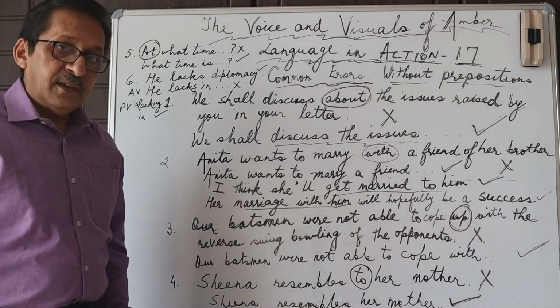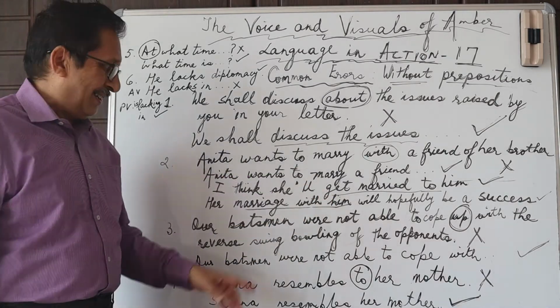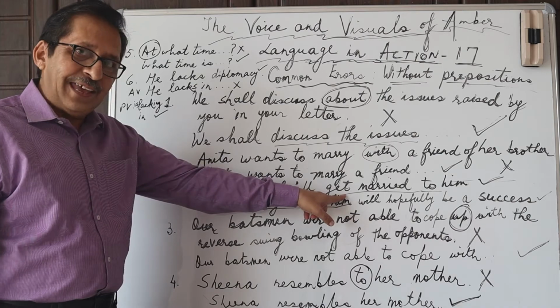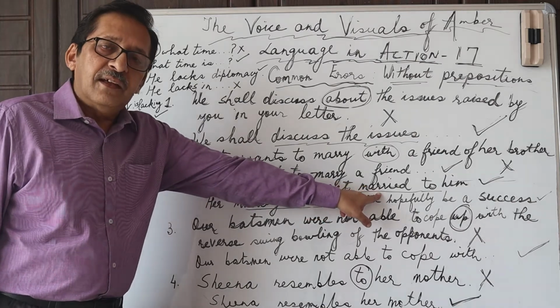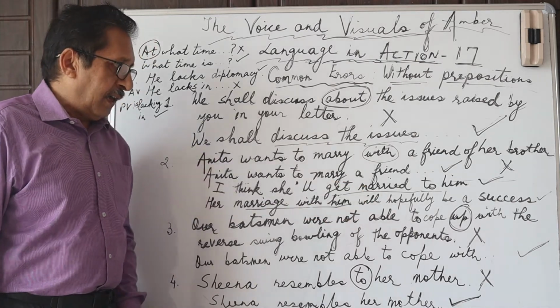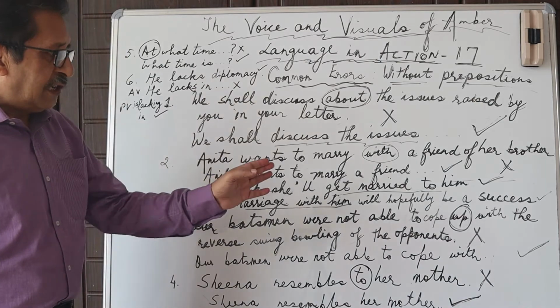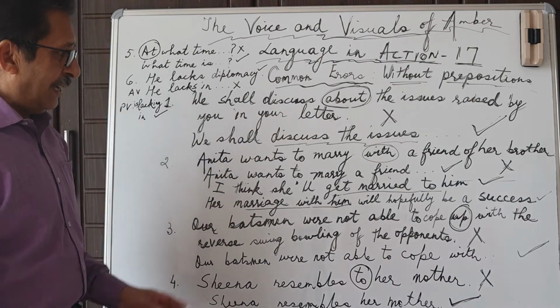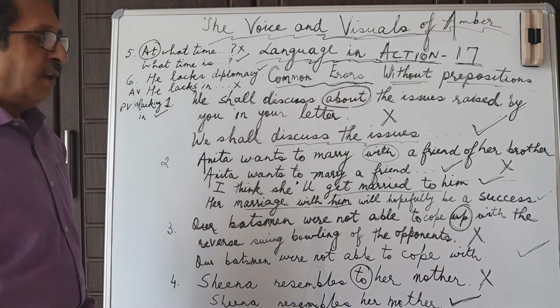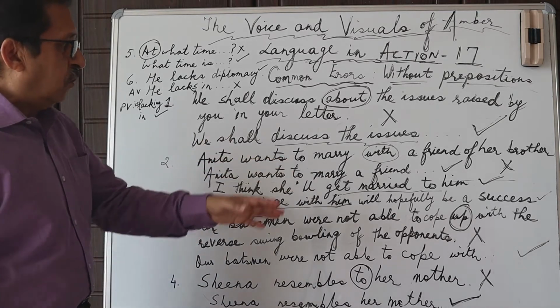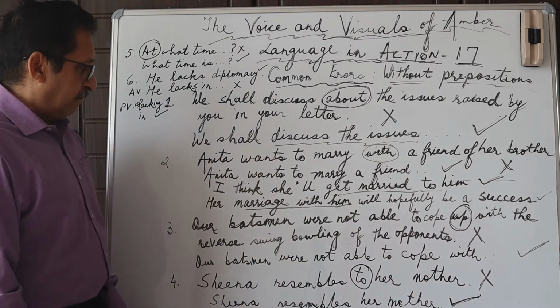And then of course, if we use get, that is the verb get and married the past participle, then I think she'll get married. She will get married to somebody or to a friend of her brother.